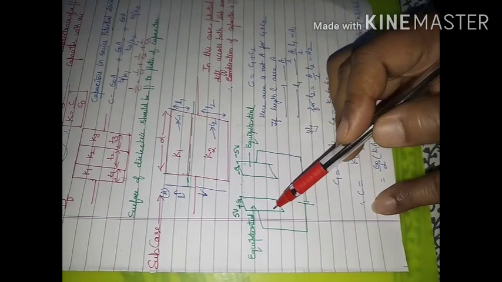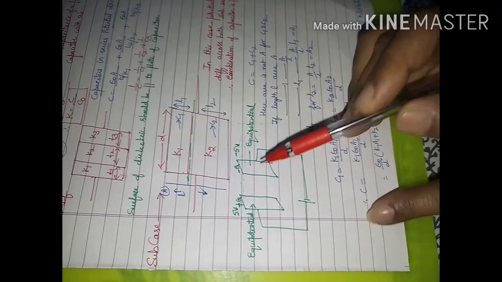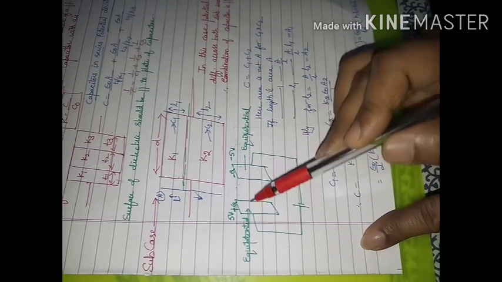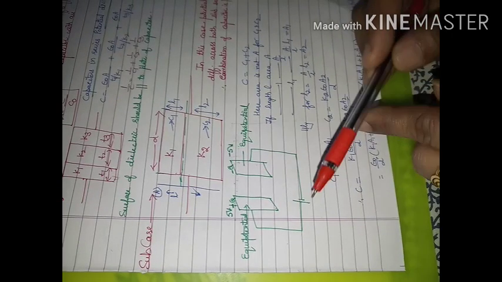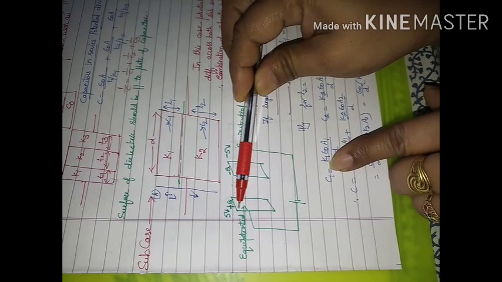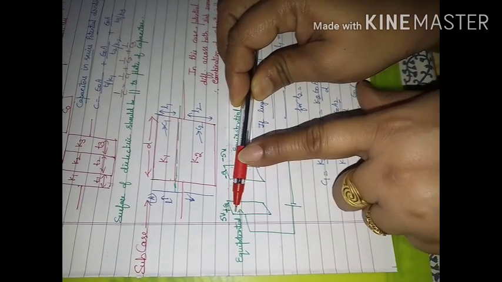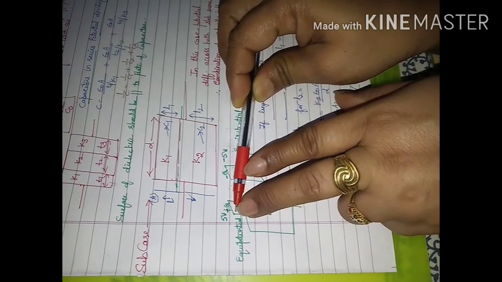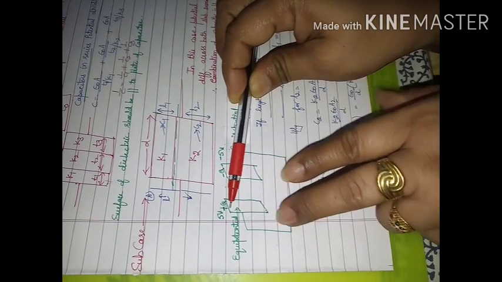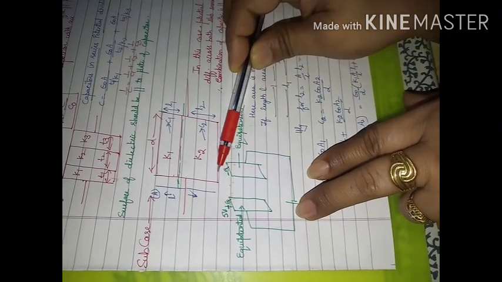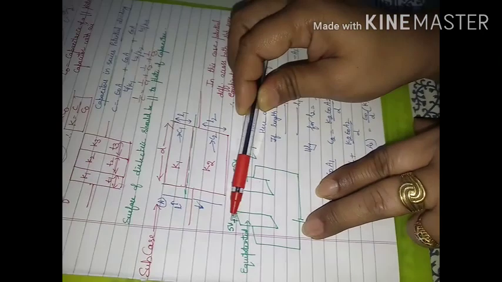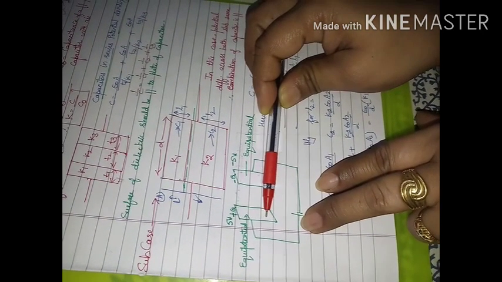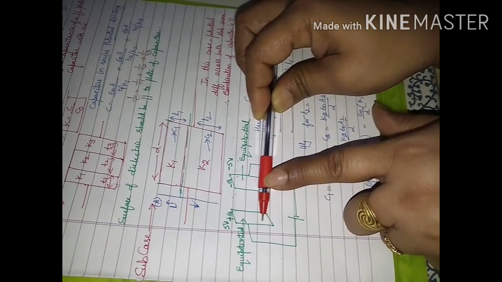See, we have considered this parallel plate capacitor. This is at 5 volt, this is at minus 5 volt. A potential difference is there. So in between these two plates, if I keep a pen here, then this end will be at 5 volt and the other end at minus 5 volt. So the potential difference across this will be the same as the potential difference between the plates of the capacitor. Now this was a pen, then you can keep some pencil or some other substance like this. Here also it will have the same potential.